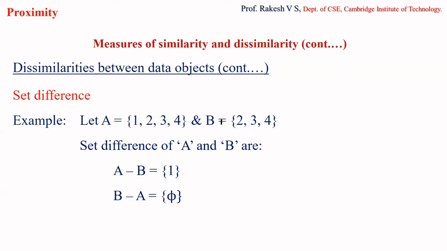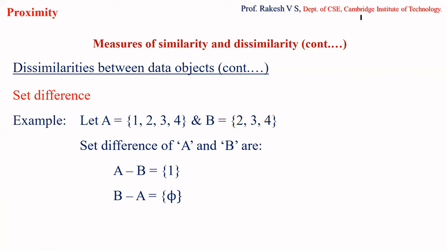Next, for B minus A, from set B, I'm going to remove all those elements which are present in A. So 2 is present, remove that. 3 is present, remove that. 4 is present, remove that. So what is left? Nothing is left, correct? So that is the null set. I hope you have understood the simple concept.